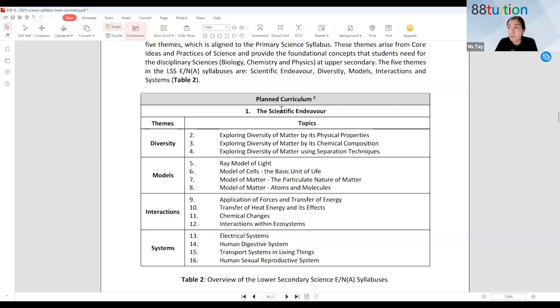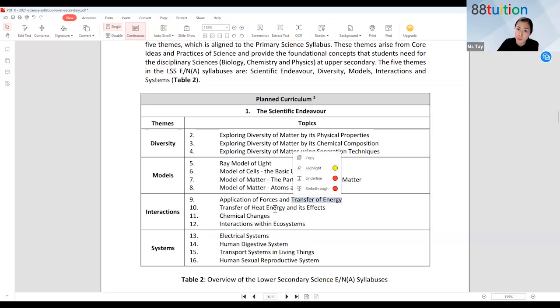Can? Good. All right. So first 8 topics will be for your Sec 1. Chapter 9 to 16 will be covered in Sec 2. Again, look at the Sec 2 topics. Forces. Have you learned forces? Yes, you have. Okay, of course, it will be more difficult when you are in secondary school. Transfer energy is something that you have learned also, like chemical potential energy converted to kinetic energy, etc., etc. But there will be more to it.